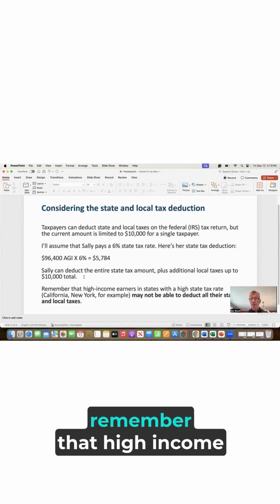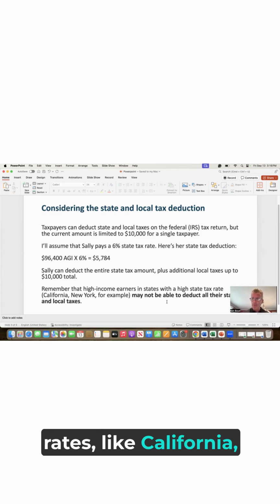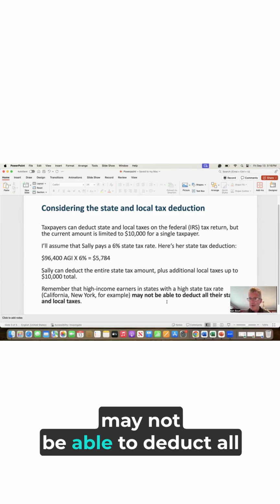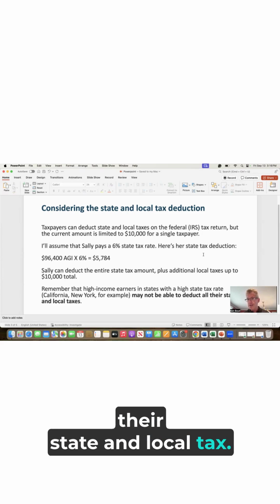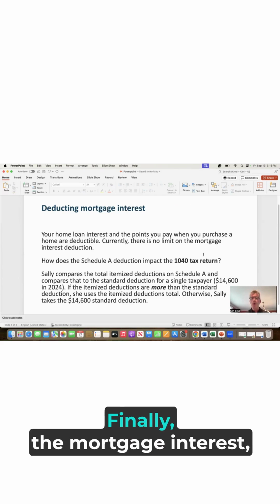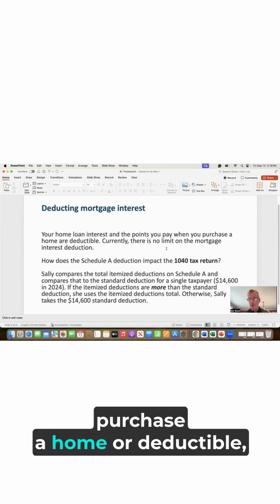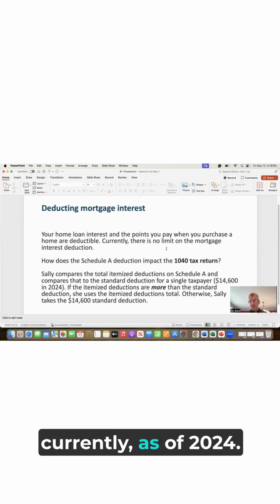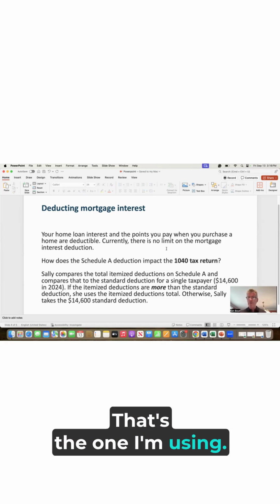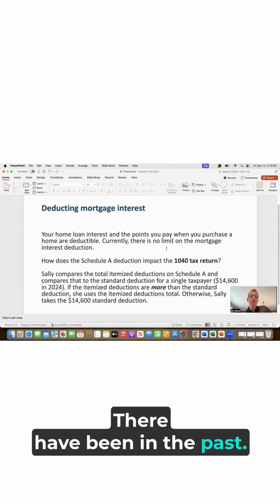Now, remember that high income earners in states with high tax rates, like California and New York as an example, may not be able to deduct all their state and local taxes. This is a big deal to people in those states. Finally, the mortgage interest, your home loan interest, and the points you pay when you purchase a home are deductible. Currently, as of 2024, that's the year I'm using, there is no limit on the mortgage interest deduction. There have been in the past.